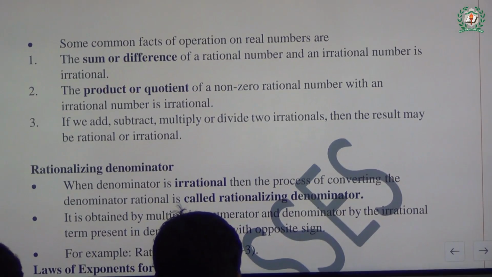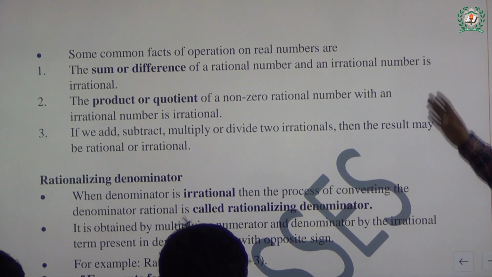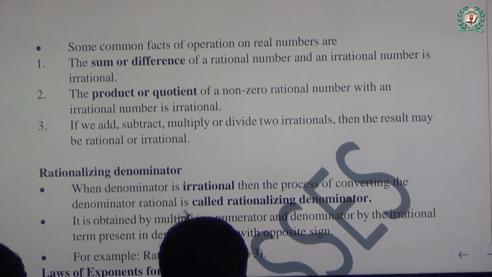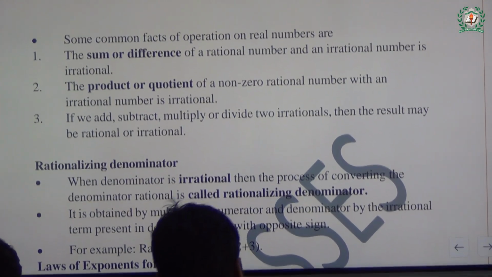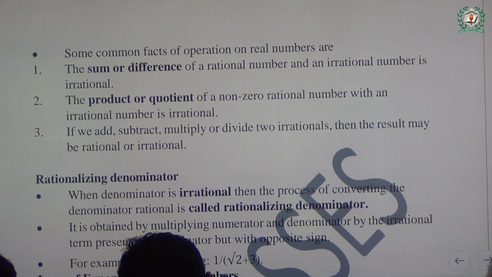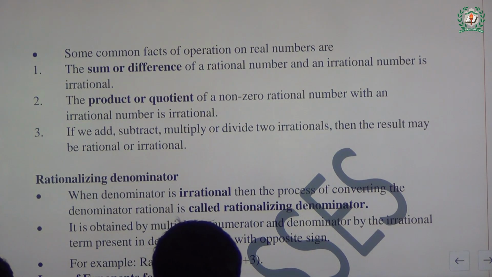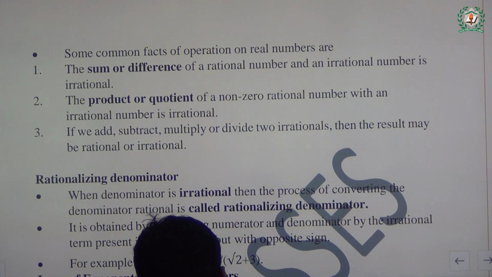Very important, because examiners give this kind of question; most papers have these MCQs. Second, the product or quotient of a non-zero rational number with an irrational number is also an irrational number. Clear? Please note these down. Hurry up.